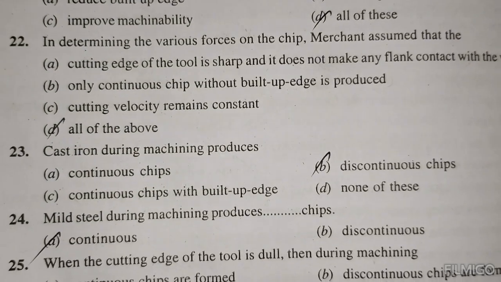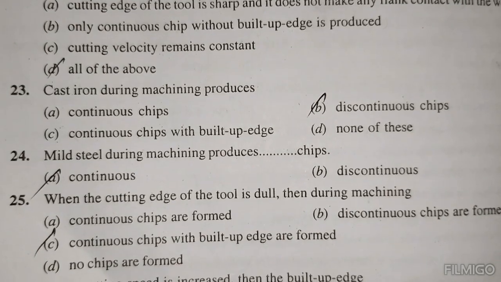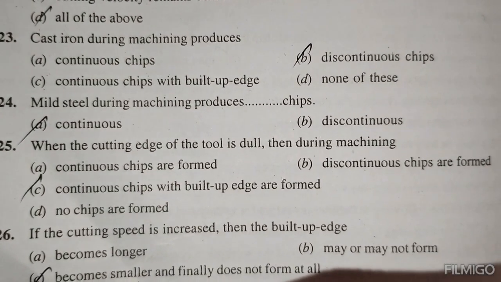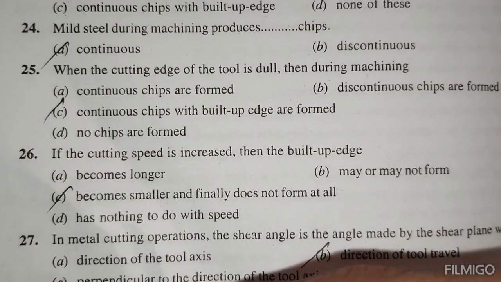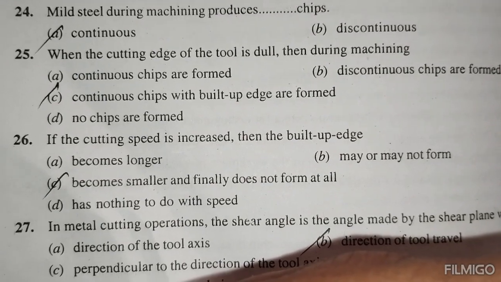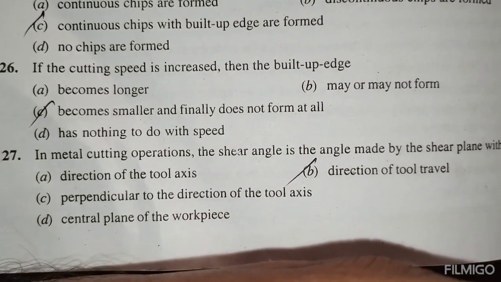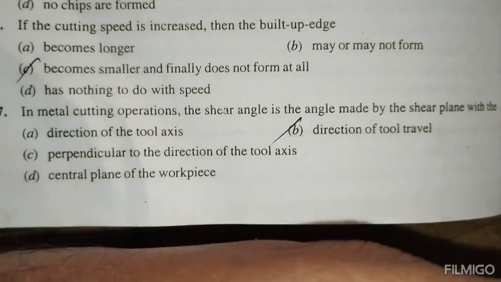Cast iron during machining produces discontinuous chips. Mild steel during machining produces continuous chips. When the cutting edge of the tool is dull, continuous chips with built-up edge are formed during machining. If the cutting speed increases, then the built-up edges become smaller and finally do not form at all. In a metal cutting operation, the shear angle is the angle made by the shear plane with the direction of tool travel.